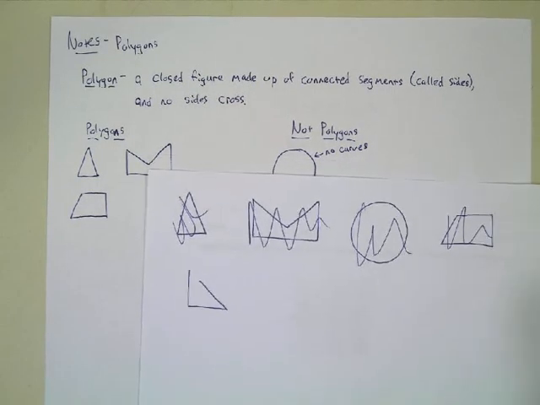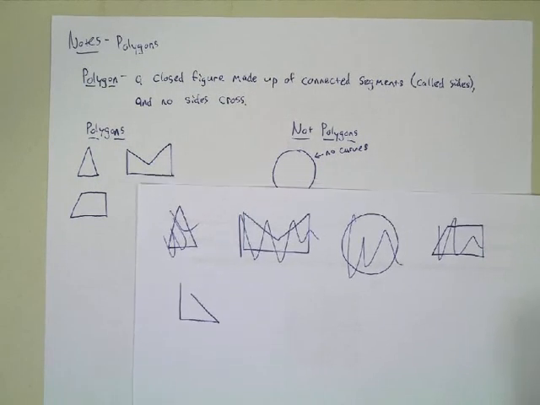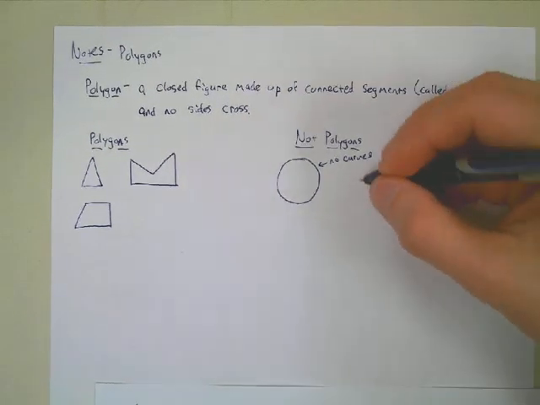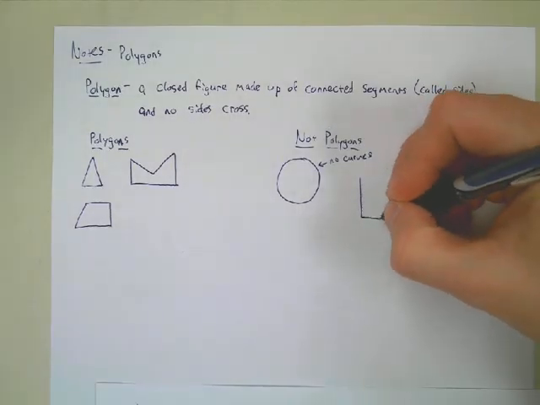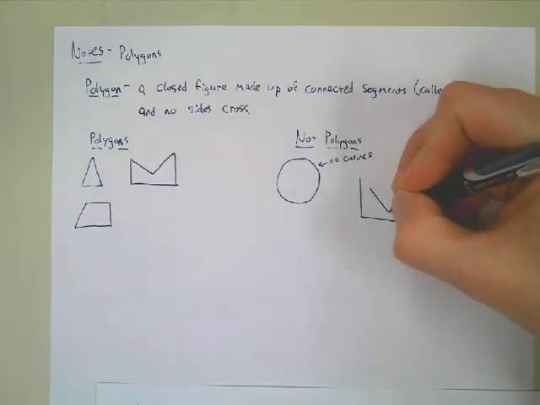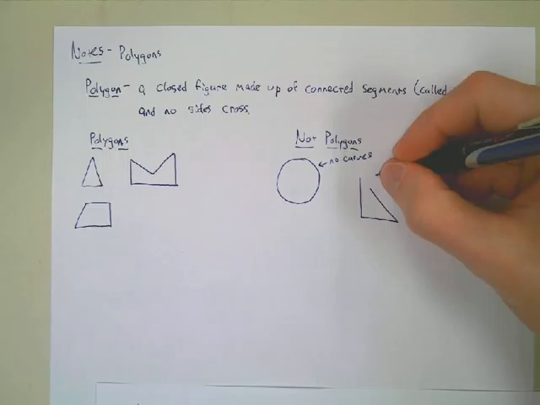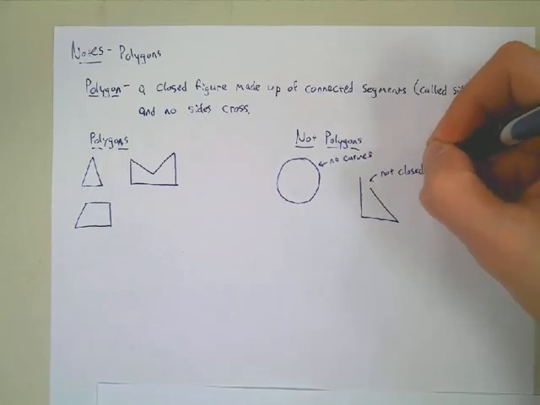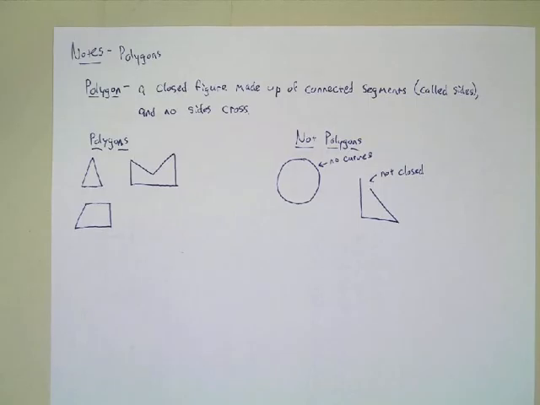Polygon, yay or nay? Nay. Why not? It's not closed, it is open, that's right. Very good justification too. It is not closed.